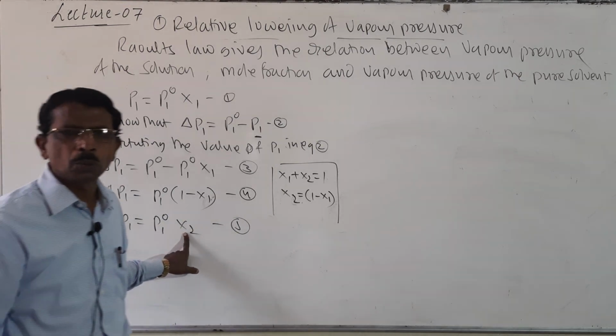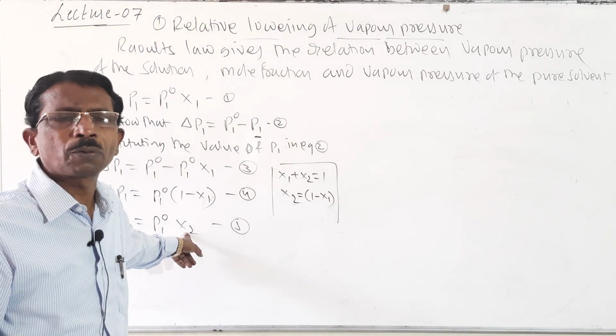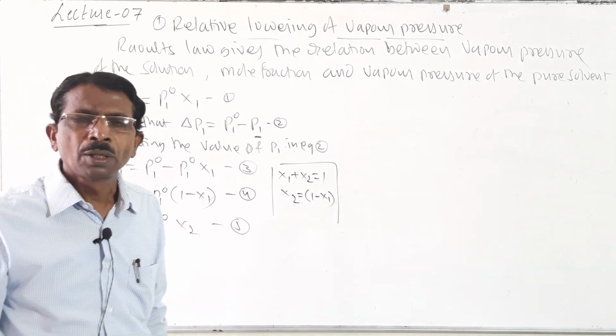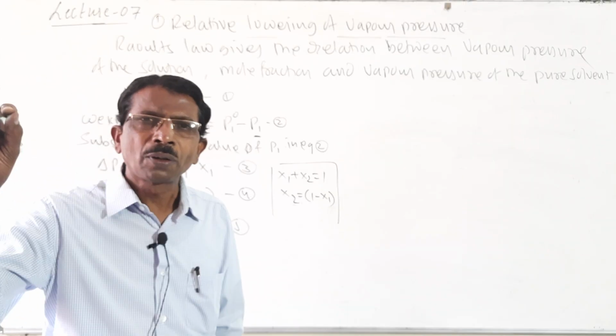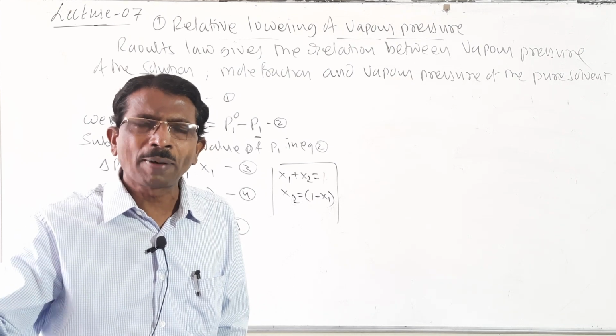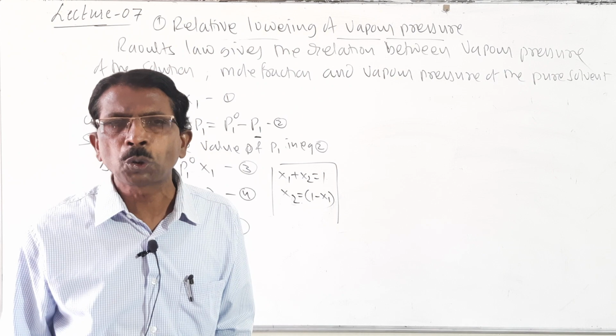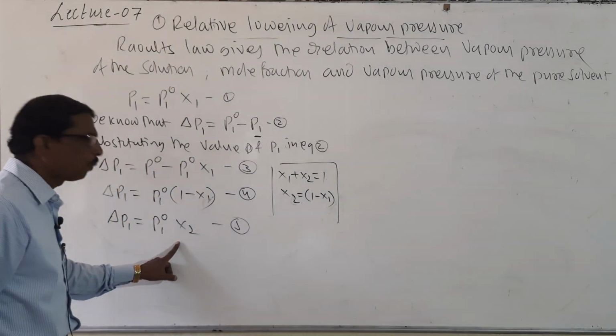Then what is x2? x2 is nothing but the mole fraction of solute. What is mole fraction of solute? It is the number of moles of solute divided by the number of moles of component 1 plus component 2, that is called a mole fraction.